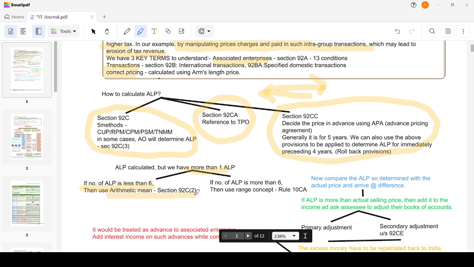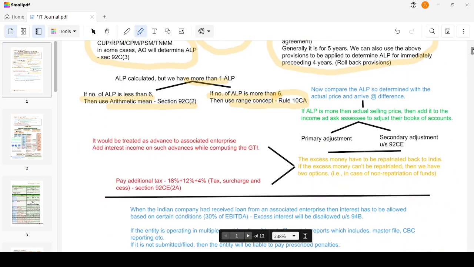Section 92C subsection 2. If the number of ALPs is more than 6, then use the range concept which is given under Rule 10CA. We'll discuss this later. It's just an overview of what is going to be discussed. Now, moving on to the next: we have the ALP calculation, either the arithmetic mean or the range concept.